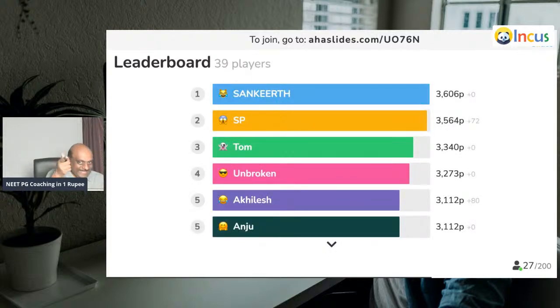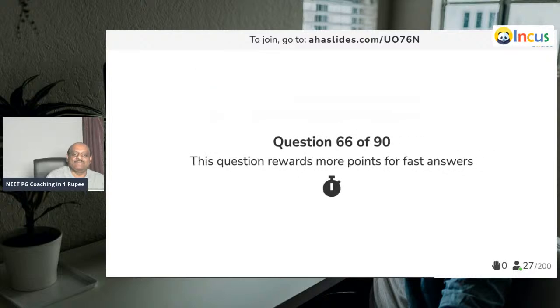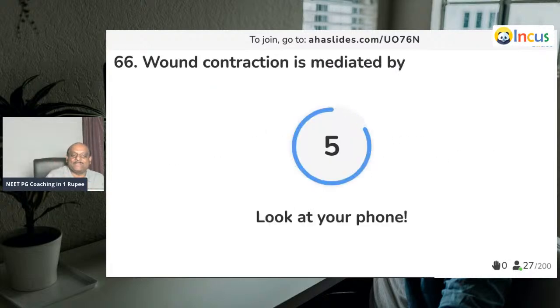Sankit clean ball. SP correctly answered. Very good. One more wrong by Sankit. SP will take over back his crown.